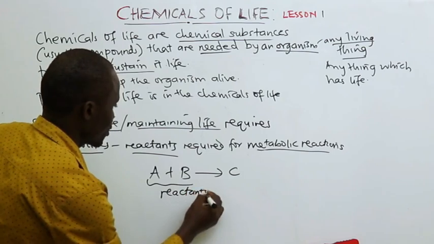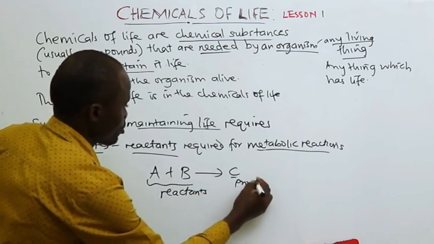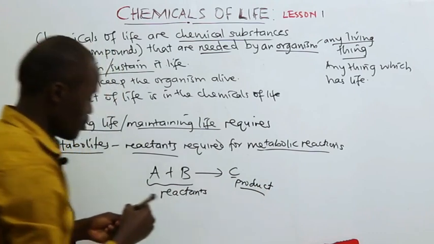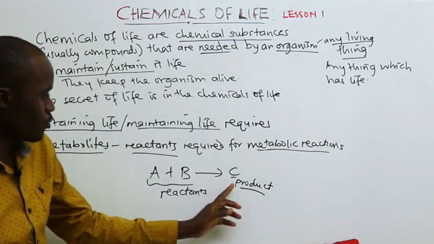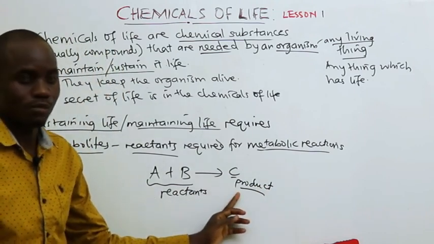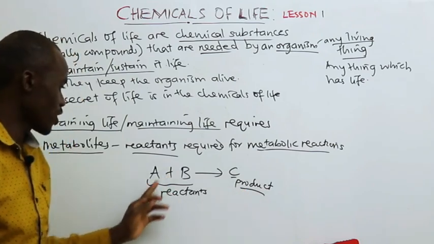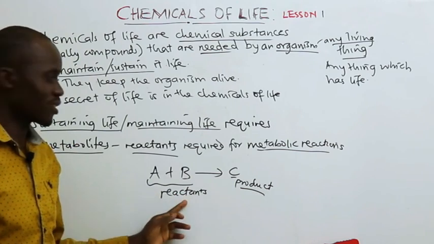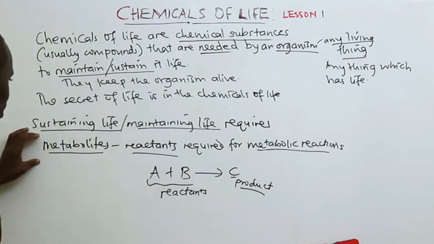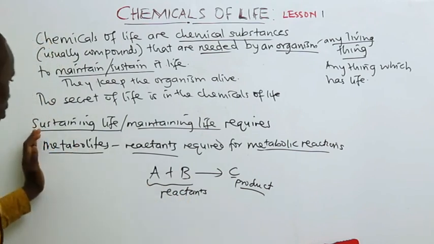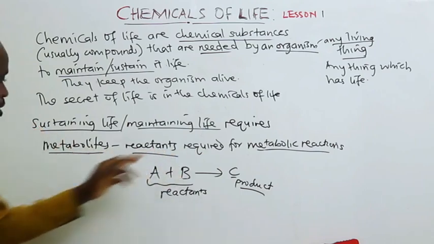These are the reactants, and this is the product. The body may be interested in forming a particular product, but the only way it can form that product is by having the reactants. So sustaining life requires metabolites, and those are the reactants.